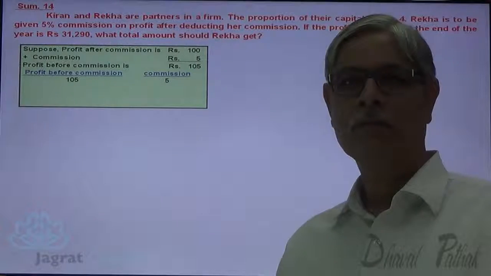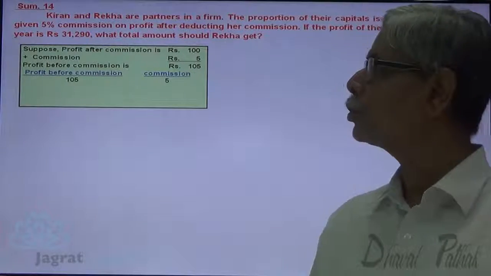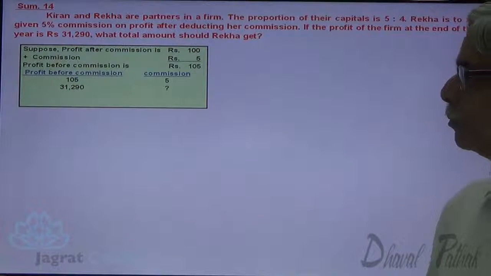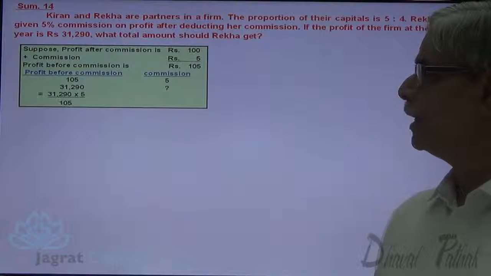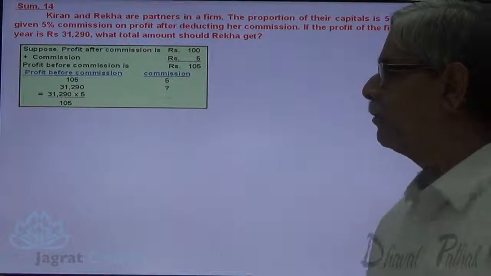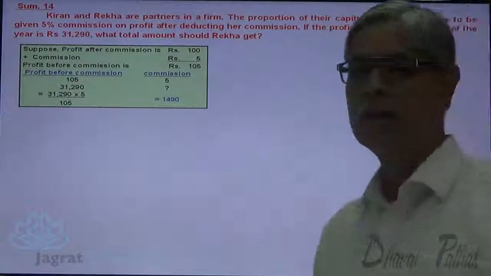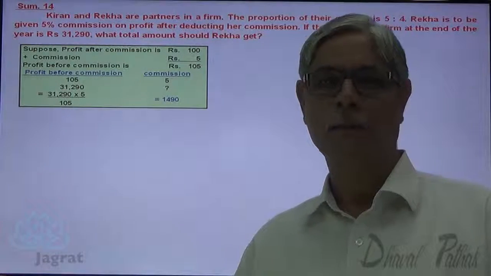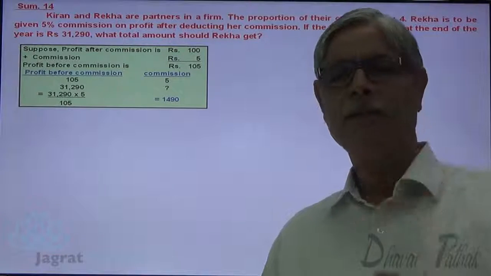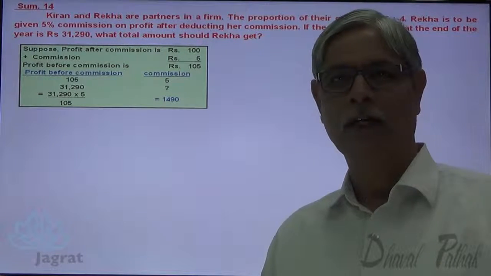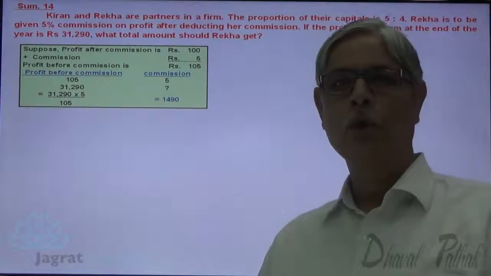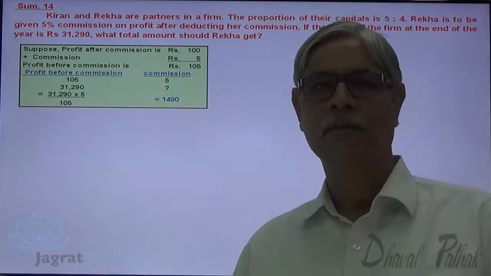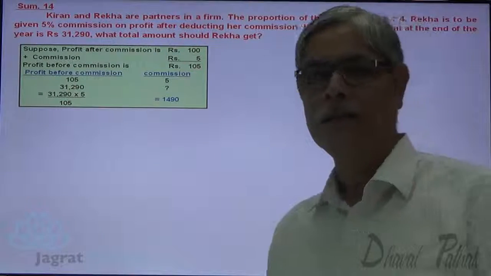How much for 31,290? So 31,290 into 5 divided by 105. You get a commission of 1490. The same answer you can get by applying the formula. Notice it.